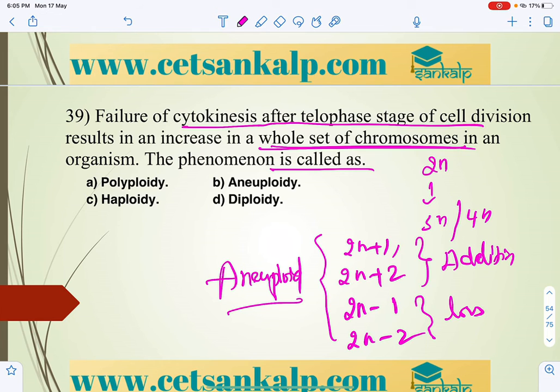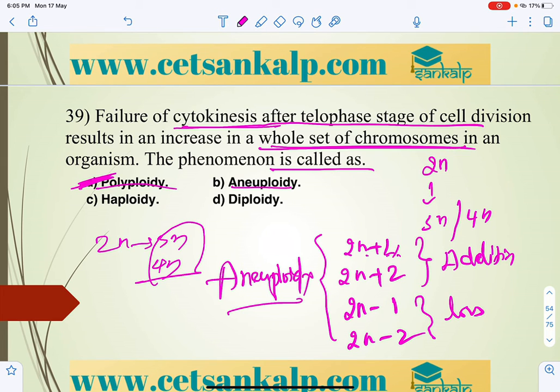Right, ploidy. One is aneuploidy and then euploidy, where failure of cytokinesis leads to 2n becoming maybe 3n, 4n, like that. So that is what polyploidy is. Aneuploidy is minus, and addition, right? So this is what you have to keep in mind.